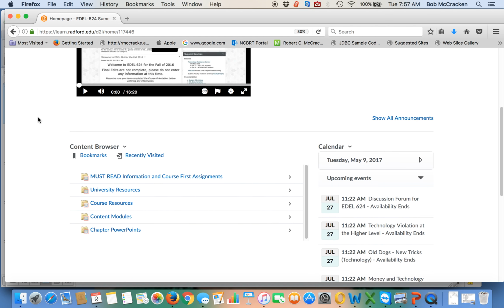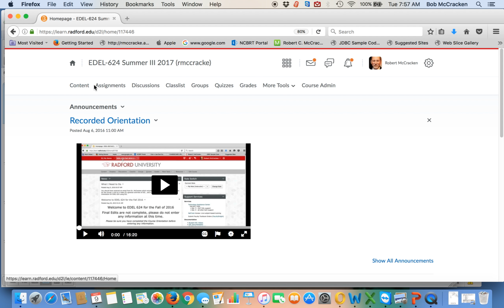Let me move to the top for a minute, and we'll look at the tabs at the top. Again, these are very similar in nature to the old D2L. We've got our content tab, your Dropbox tab called assignments, your discussion prompts here, a list of the class list, meaning all 3 of you and myself will be here. Groups, I'll talk about a little bit later, but there will only be one group since there are only 3 of you in the course this summer. You have one quiz, and that quiz is simply a verification that you've read all the material, but please make sure that you take it.